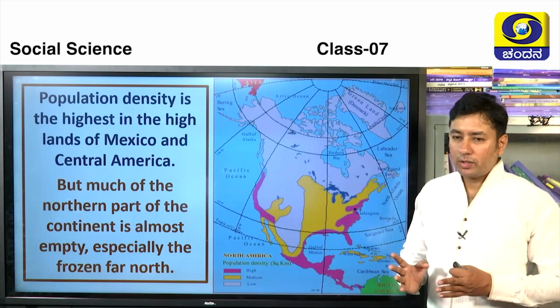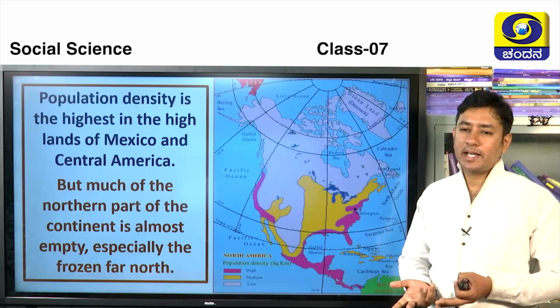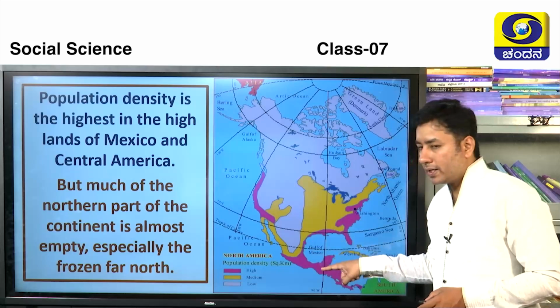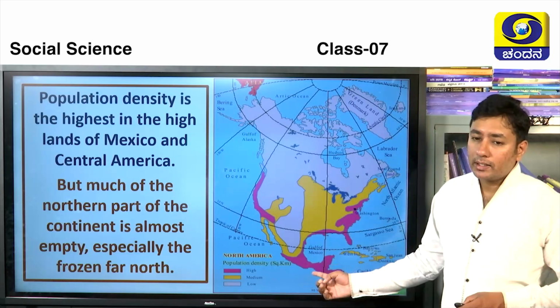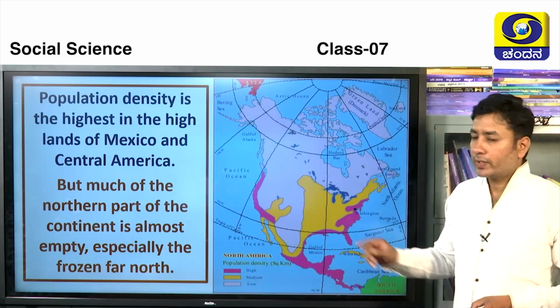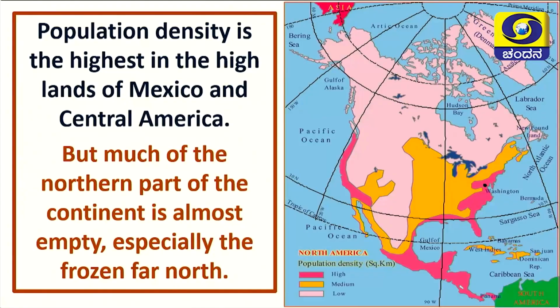See, here you can see the picture. You can find out where the dense population is. Wherever the industrial developments are there, we can see dense population. The pink color shown here is the dense population, and in the underdeveloped countries also we can see overpopulation. What they have given in yellow is a moderate kind of population. The pale pink color shows mostly the frozen regions, and there the population is very less.